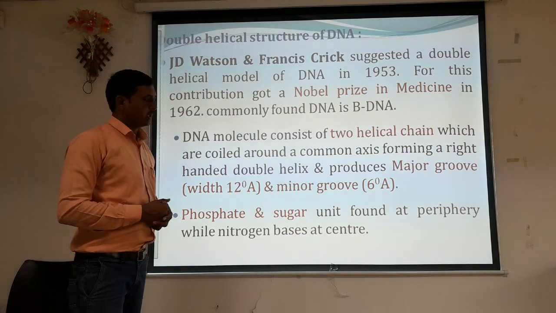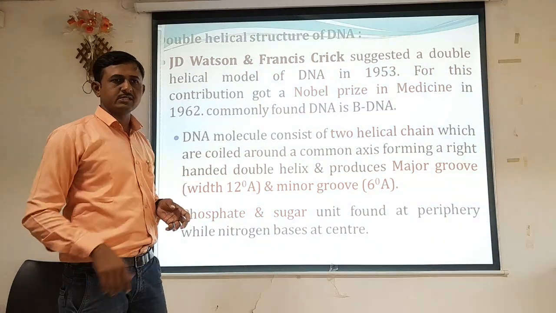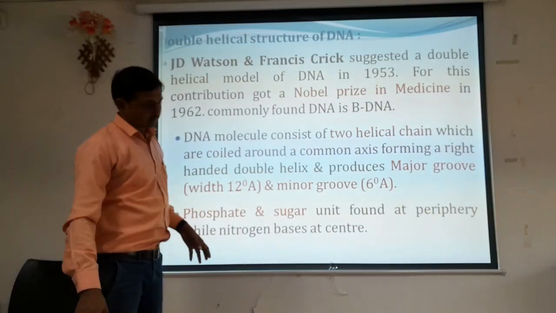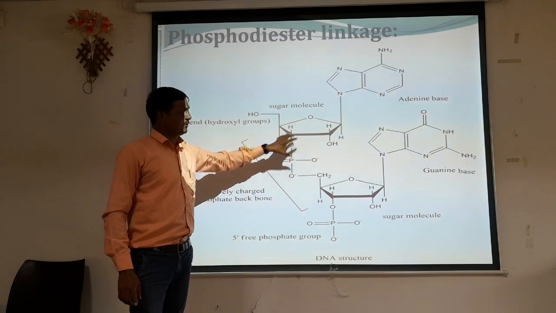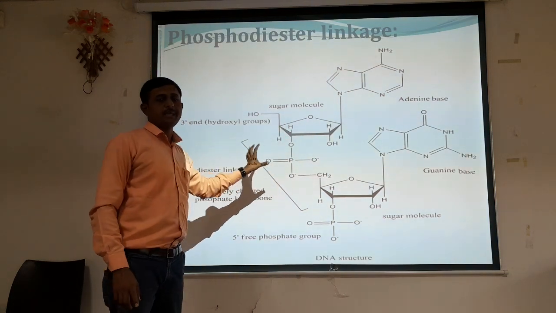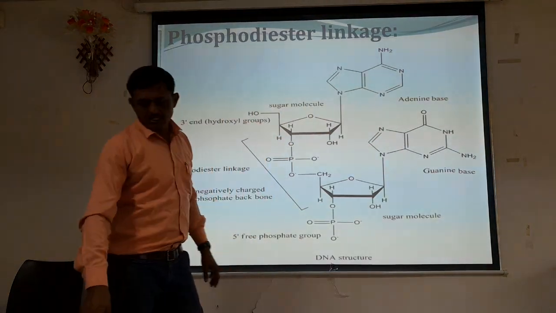So it is nothing but the structural symmetry of the double stranded DNA. Phosphate and sugar units are found at the periphery while nitrogen bases are at the center. We have already discussed this. The sugar molecule and phosphate group are present at the periphery of the double stranded DNA, while nitrogenous bases are present at the center.